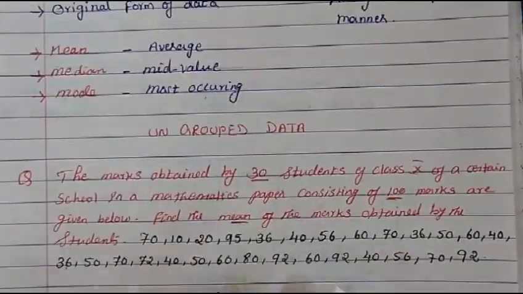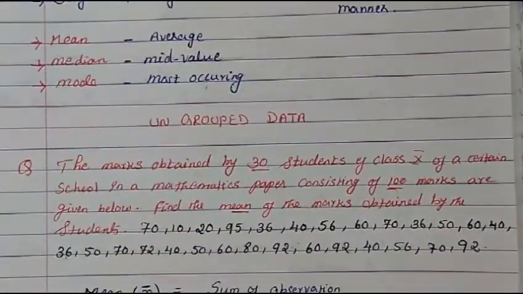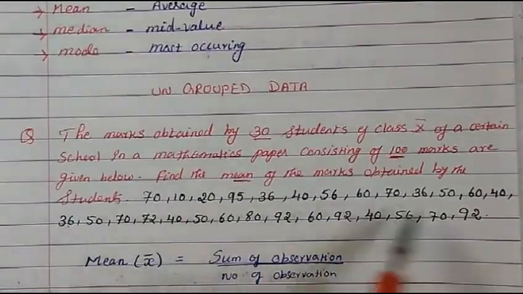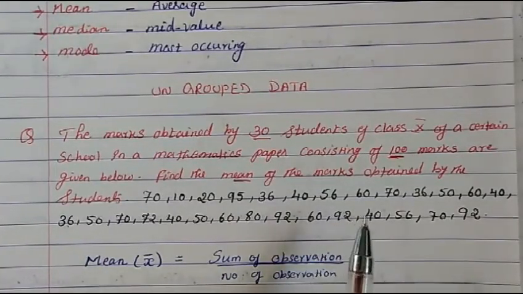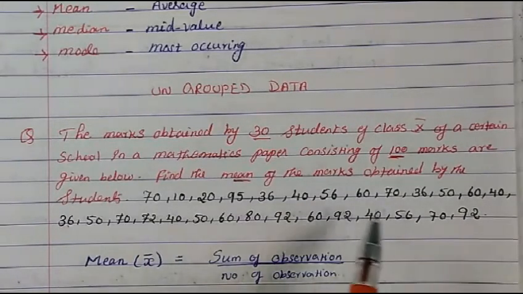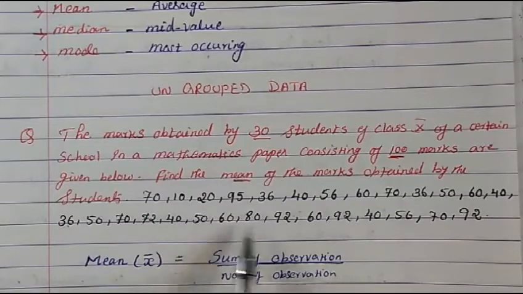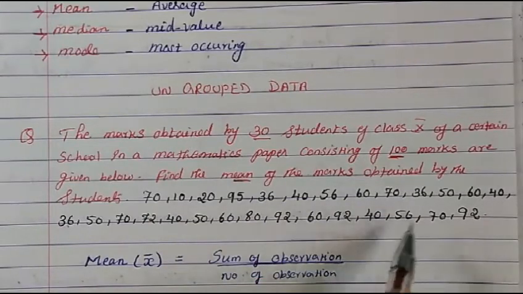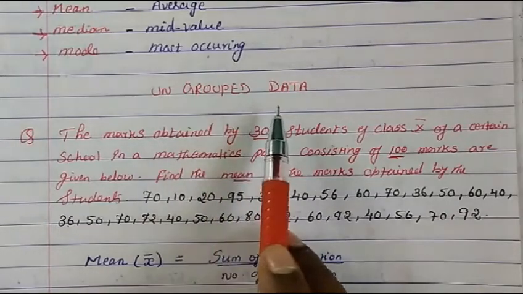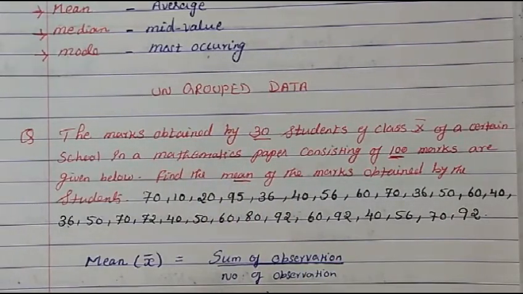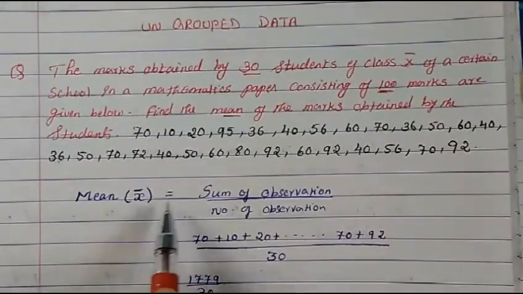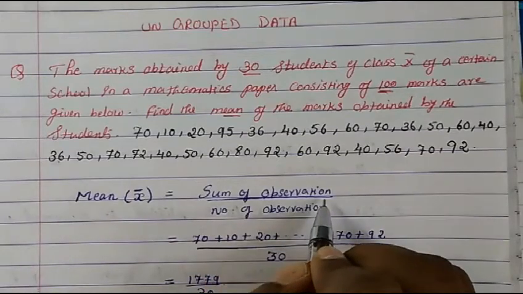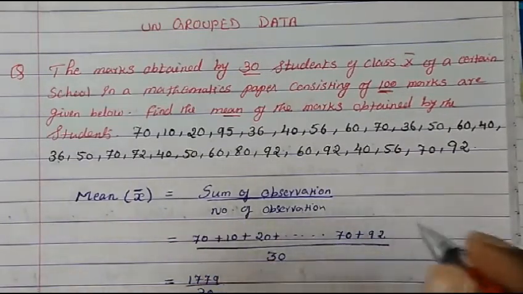Mean means average. So what is the average marks? Out of 100, all 30 students' marks are written down here. What is the average marks that we have to find out? Now this is ungrouped data, because all 30 students' marks are written as they are, not arranged in any way, and therefore this comes under ungrouped data. So how do we find the mean? Mean we normally write as x bar. So how do we write it? Sum of observations divided by number of observations.